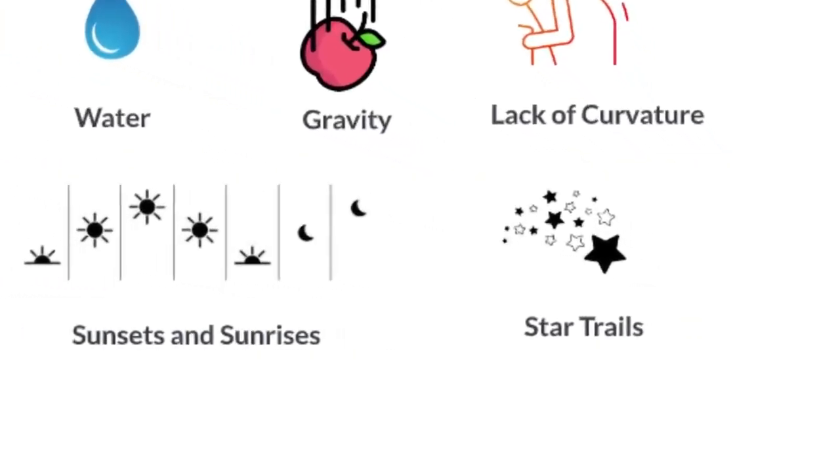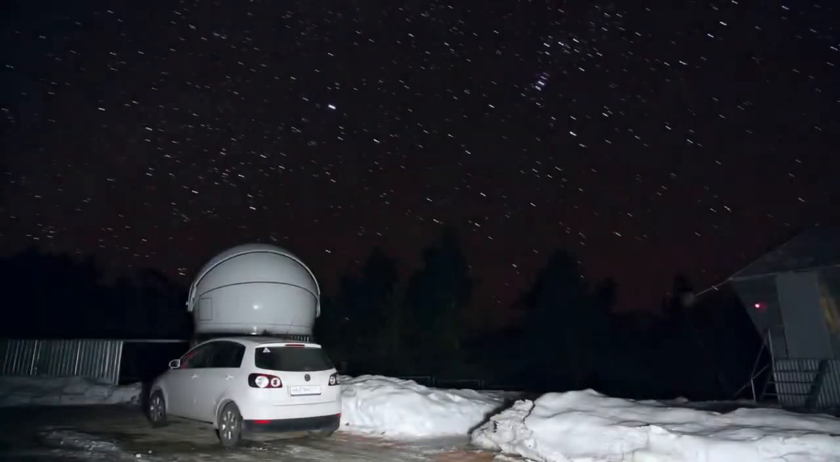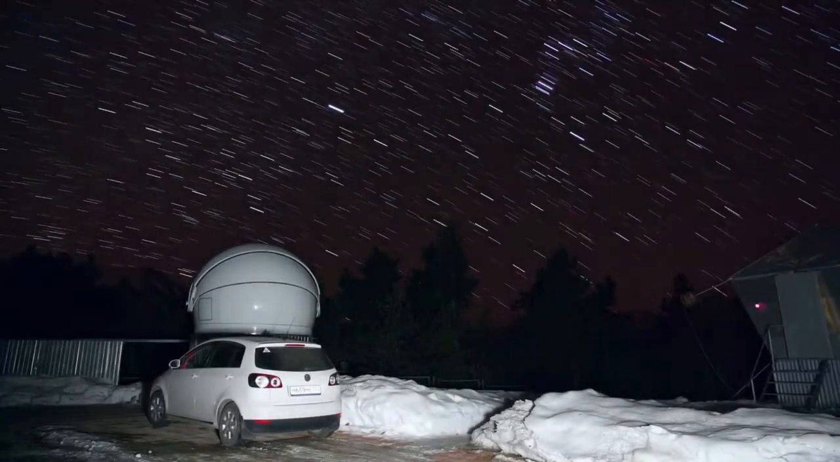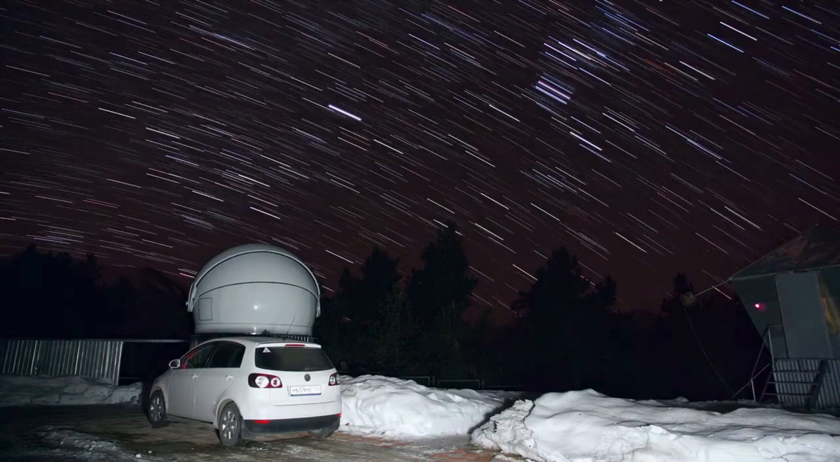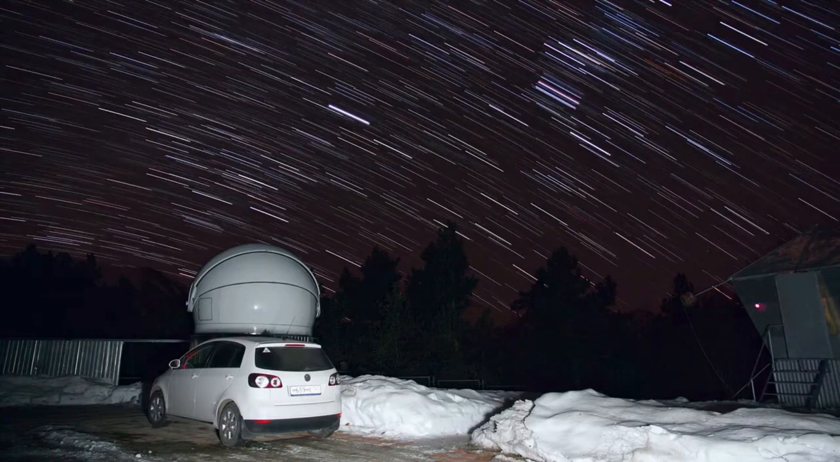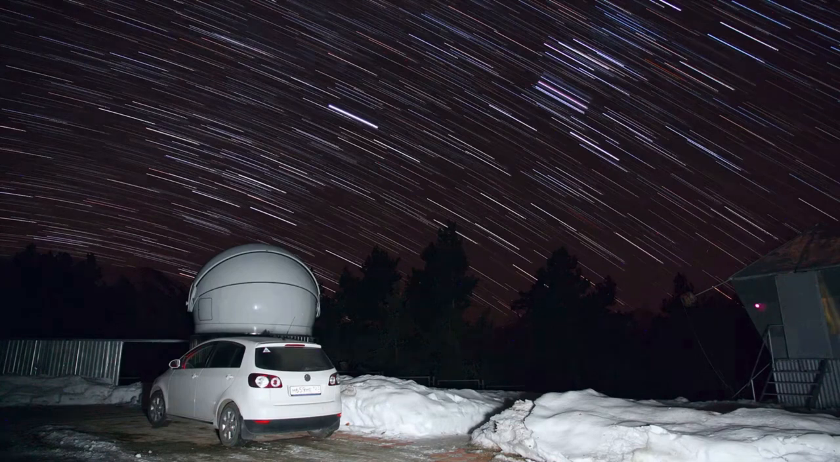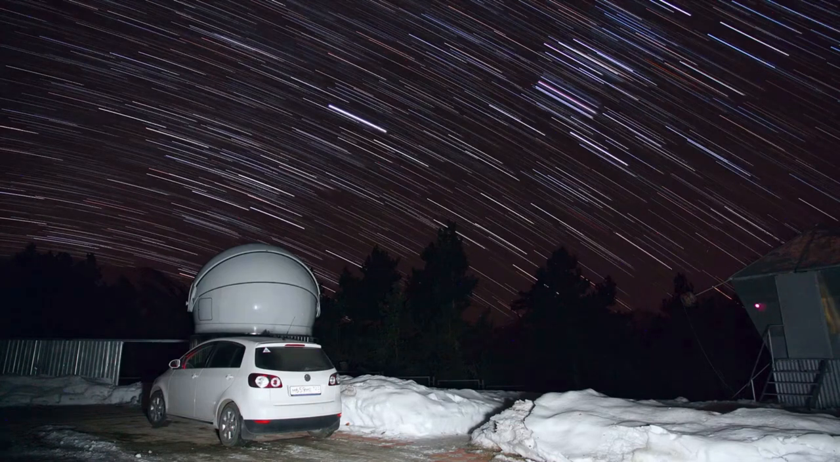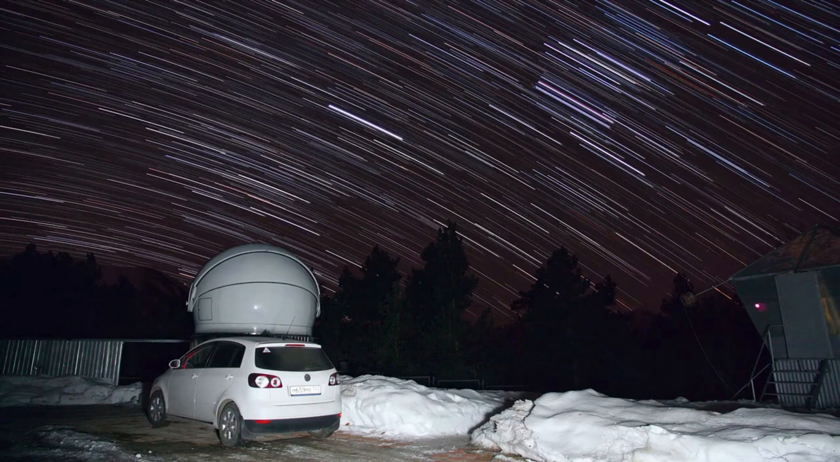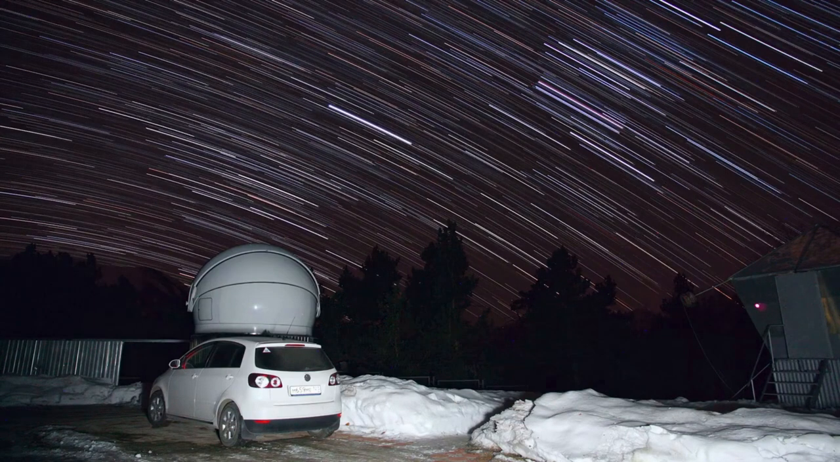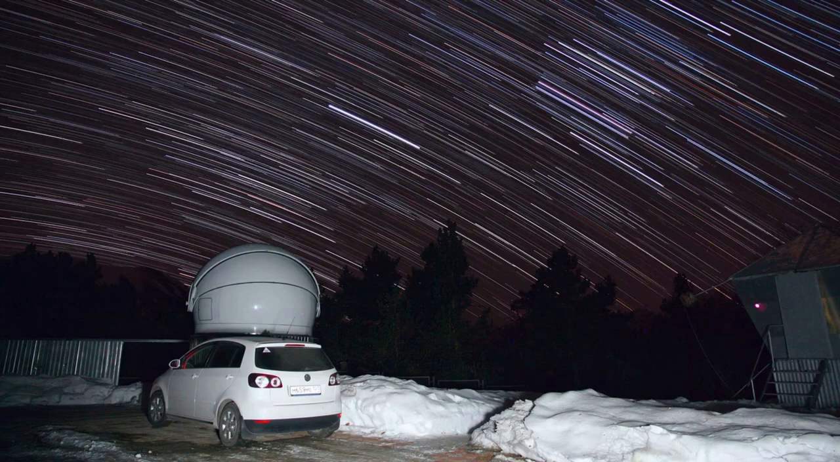Proof 7. Star trails. Flat Earth proponents often point to star trails as evidence of a stationary Earth. They argue that if the Earth were rotating, star trails would appear curved rather than circular. The phenomenon of star trails is a result of the Earth's rotation on its axis. As the Earth spins, stars appear to move across the sky in circular paths, creating the illusion of star trails.